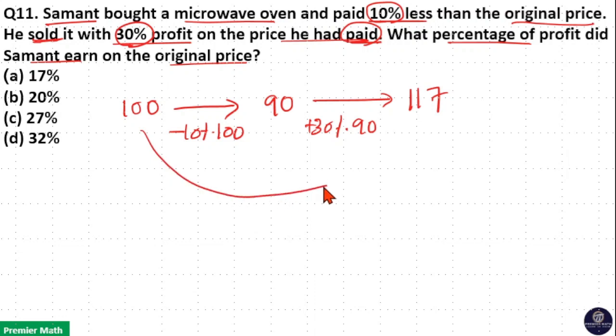That means total profit on the original price is 17%, because if the original price is 100, he sold it for 117 rupees. Total 17 rupees more. So 17%. Option A is your answer. Profit is 17%.